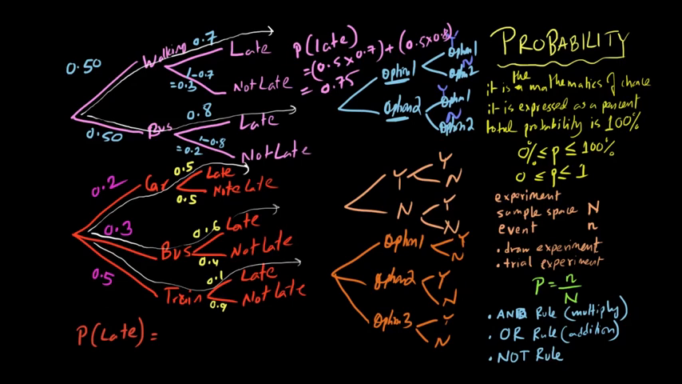So there are three permutations over here. It is going to be car and late, 0.2 into 0.5, or the next permutation, bus and late, 0.3 into 0.6, or the person can go by train and be late, 0.5 into 0.1. So the probability turns out to be